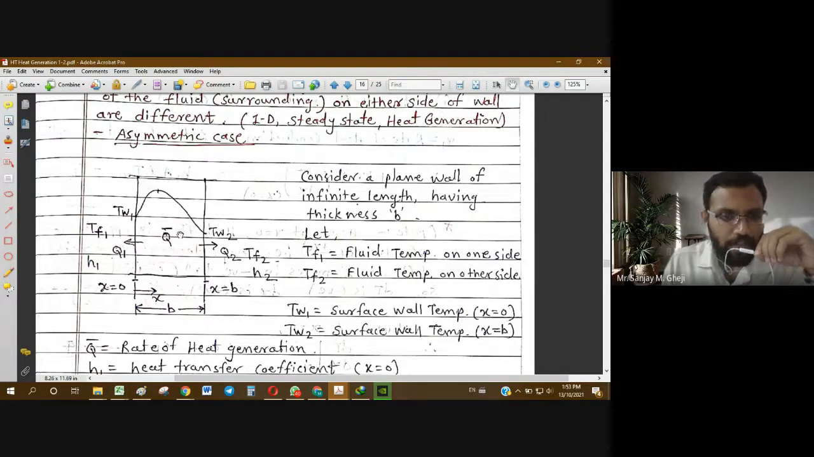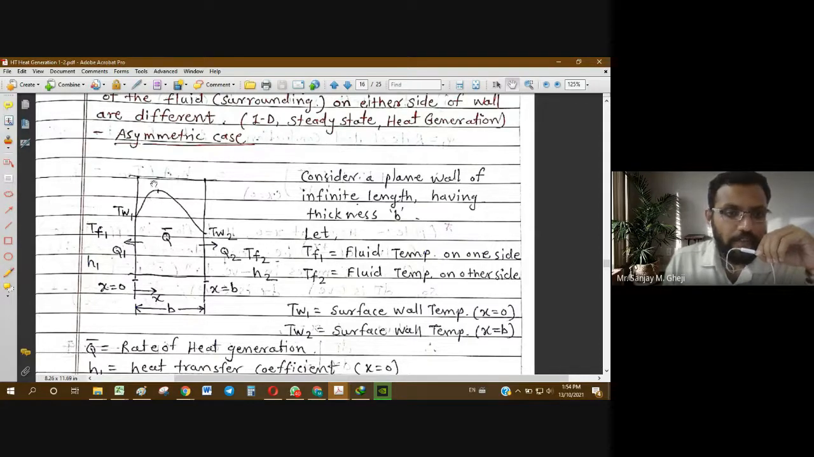For the time being we do not know anything about their relative values. TF1 is not equal to TF2, this is certain, but TF1 may be greater than TF2, or it may be less than TF2. It is not known to us. So arbitrarily we are showing here some TF1 and some TF2.